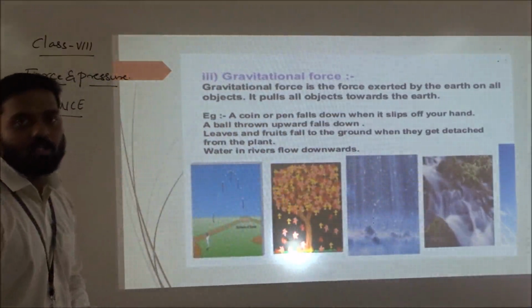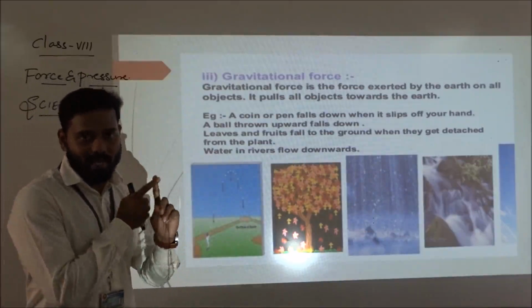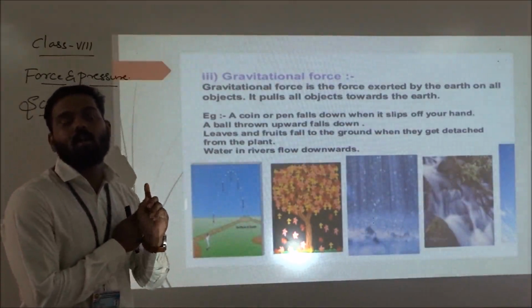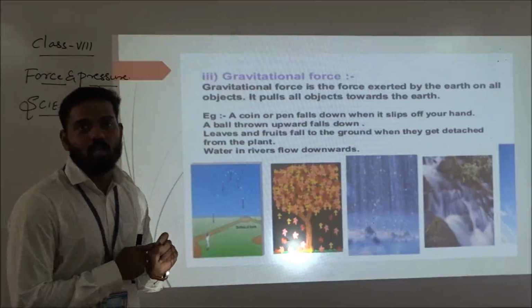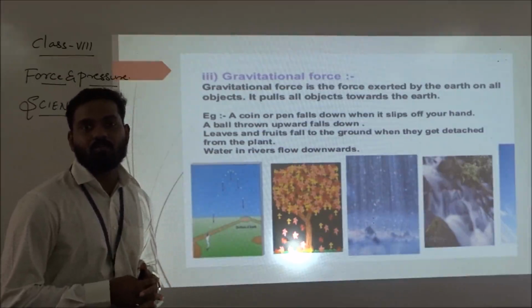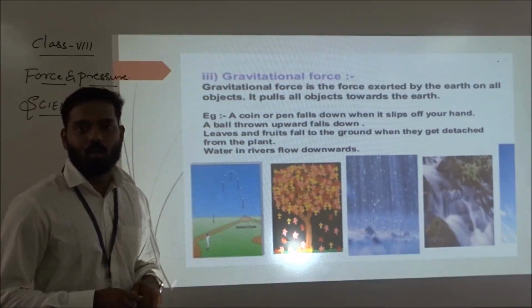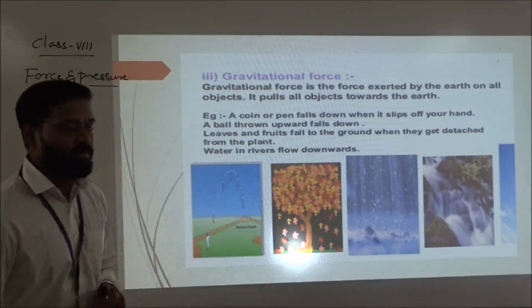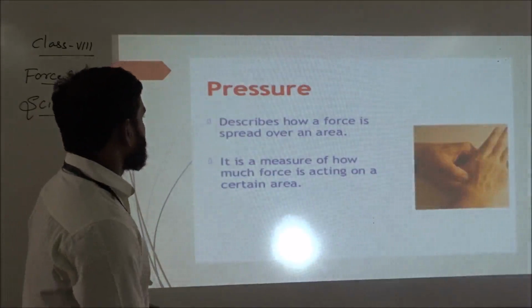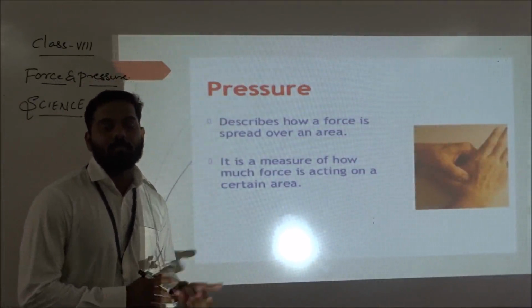So I hope you are understanding the three important non-contact forces. One is magnetic force, second is electrostatic force, and third is gravitational force. So now we understand clearly the classification of force into two types: contact force and non-contact force. Now we're going to understand some more interesting things in force. After understanding force in detail, now I will move on to pressure.